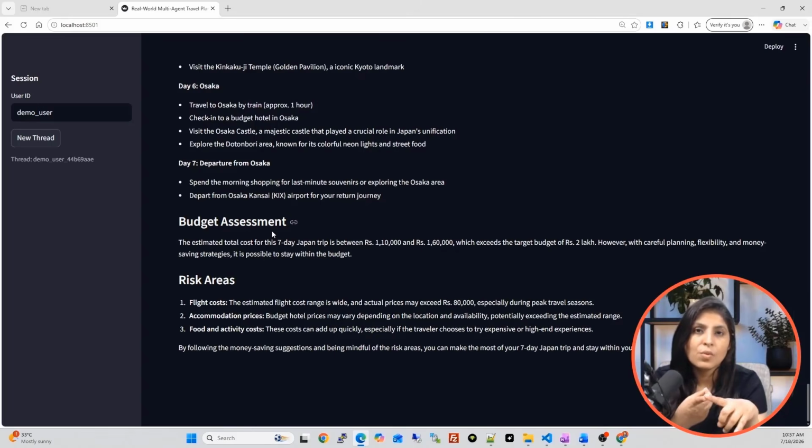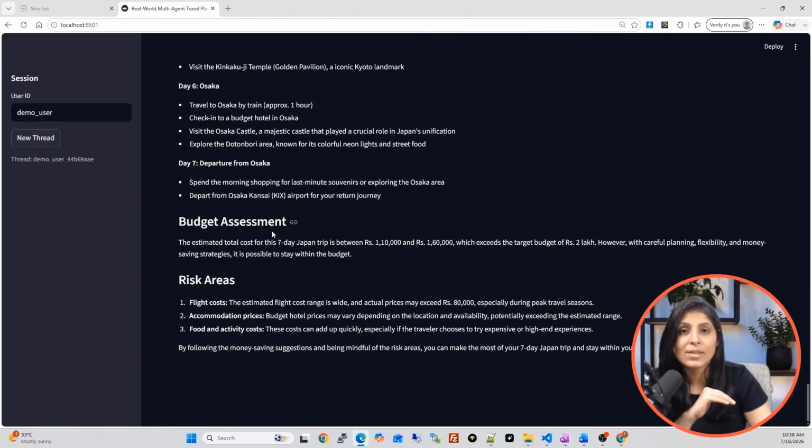See, till now we have used the supervisor agent, we have used human in the loop, but the guardrail part is still pending. Now let's add the guardrail part, and we will see the output again. So guys, for today's tutorial, I will add the guardrail on the input which the user is providing. When the user types the input, we will use the guardrail to check if that input is valid, reliable, or safe.